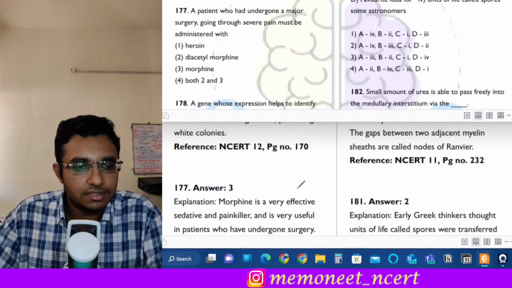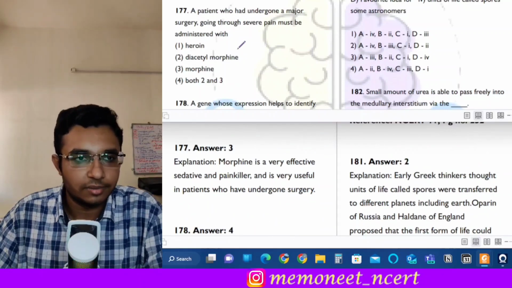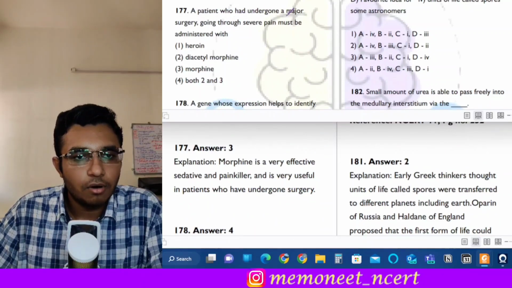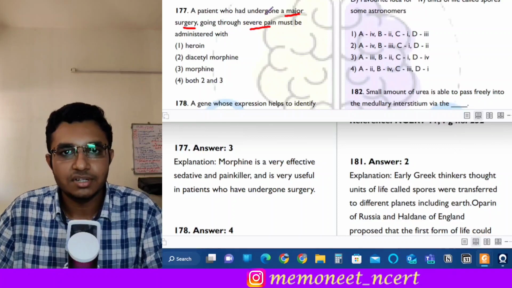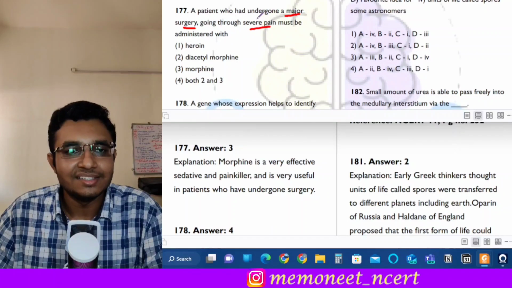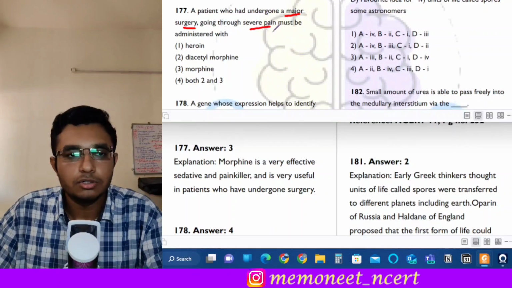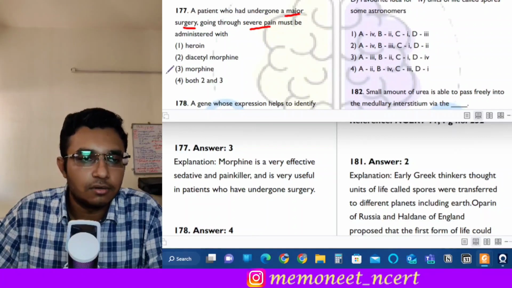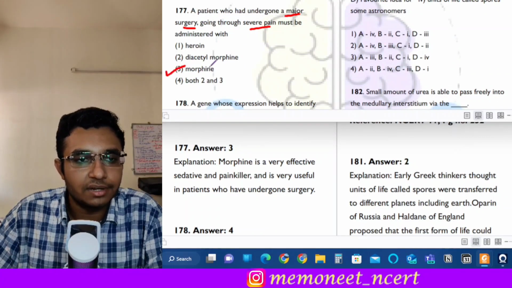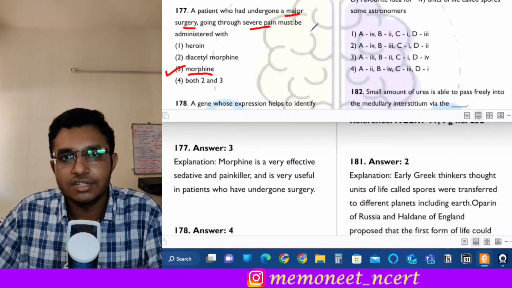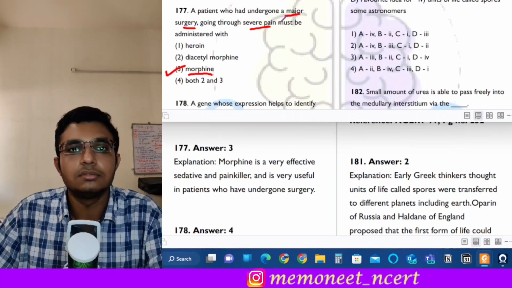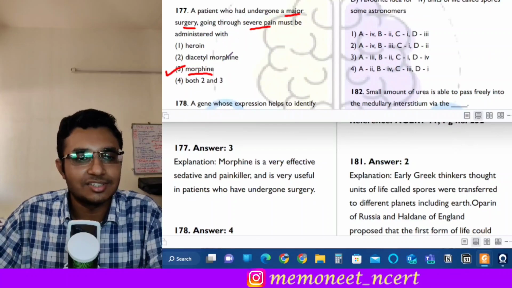Moving on to the next question, question number 177. A patient who had undergone a major surgery going through severe pain must be administered with. Okay. Now see, the patient has undergone surgery and he is in severe pain. Now what should be the drug given to him? Now if you know that morphine is a painkiller, right? So morphine is given after major surgeries to treat pain. So here the answer will be morphine.